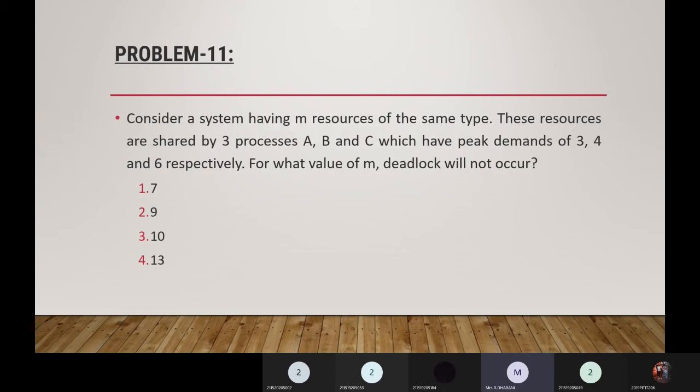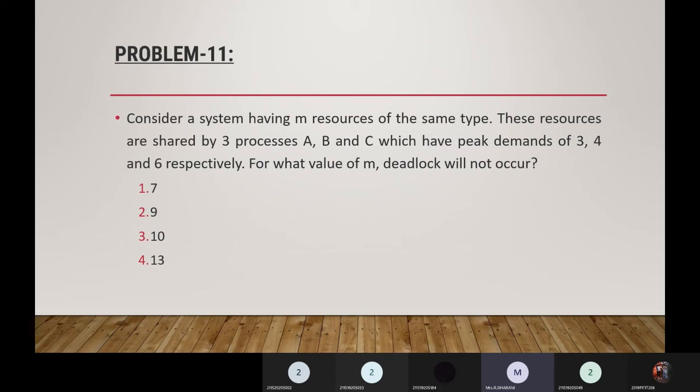Consider a system having m resources of the same type. These resources are shared by 3 processes. We have m resources of the same type. Say, for example, we have tape drives as resources, and we have maybe 25 tape drives or 50 tape drives of the same type.